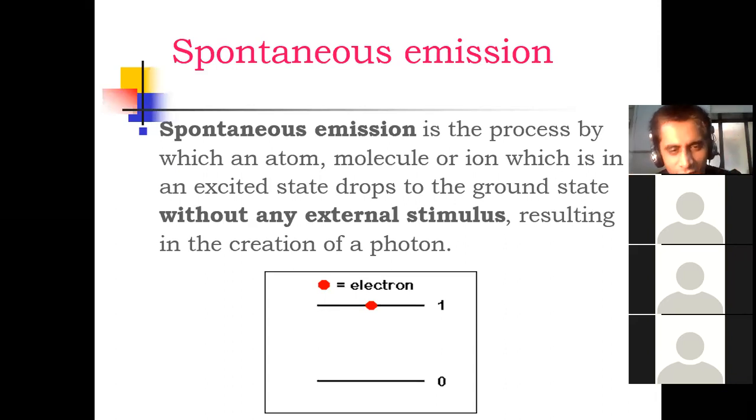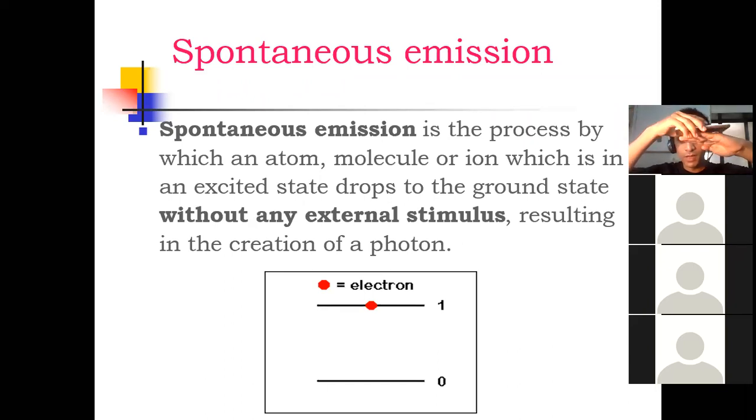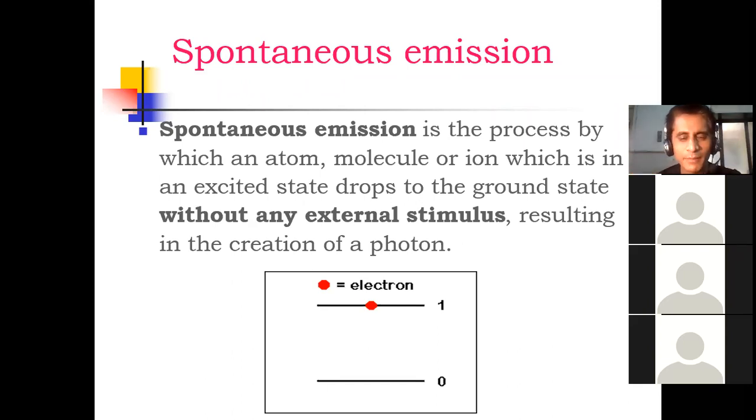Now, what is the meaning of spontaneous emission? In case of spontaneous emission, your atom is already in upper state. Suppose this is your atom, which is already in upper state, and it will jump from higher to lower state. During this transition, it will emit some amount of energy, maybe thermal, maybe light. Now see, spontaneous emission is the process.